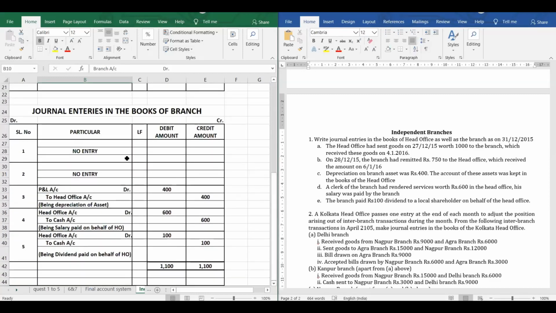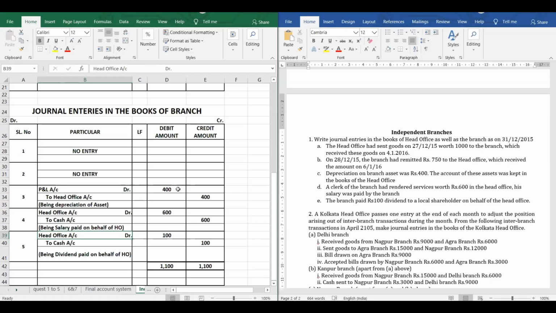When it comes to branch, as the date is 31st December, goods are sent by the head office but not received by the branch. So there will be no entry for the first one. There will be no entry for the second one because the amount is received on 6/1/16, whereas the journal entry is prepared on 31st December 2015. So let us go for the third entry. This is for the depreciation charge, profit and loss account debit to head office account, and salary paid, head office account debit to cash because the amount is paid on behalf of head office. Again, the dividend is also paid on behalf of head office. So head office account debit to cash.